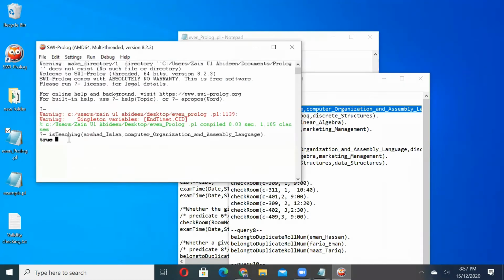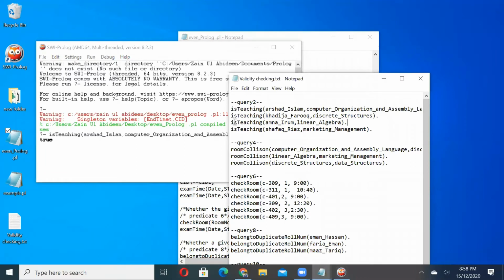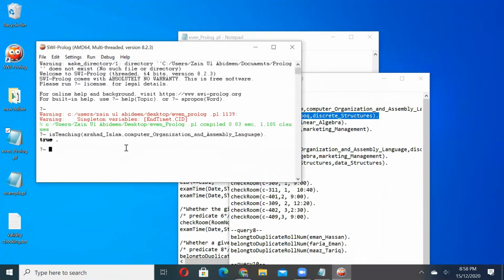So for testing purpose, we'll run it. Is Sir Arshad Islam teaching any of the sections who is also studying COAL? And then we will also check if Ma'am Khatija Farooq is teaching any of the sections which is also studying discrete structures, so it returns true.